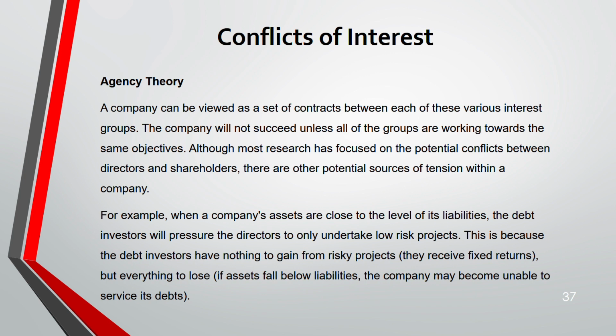Even if asset comes close to liabilities also, they will undertake low risk project. Why? Because the debt investors gain nothing from that risky project. They will only receive that fixed interest. So their return is only fixed, but they have lot to lose. They are going to lose everything.